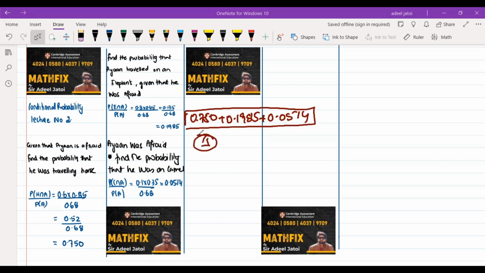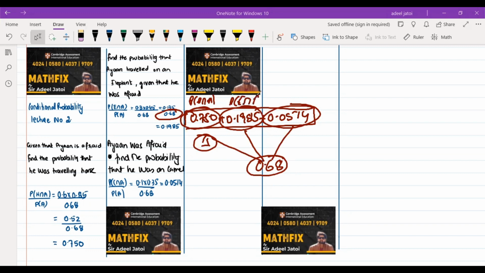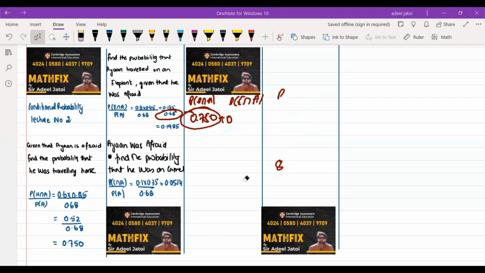The sum will be equal to 1 because these probabilities are all ratios of the probability 0.68. That means out of 0.68, you are taking out different probabilities: 0.750 for horse and afraid, 0.198 for elephant and afraid, and this is for camel and afraid. So this was probability within the probability.